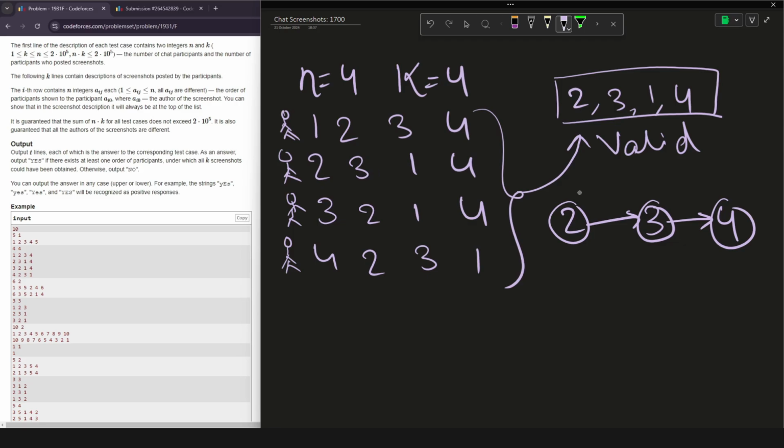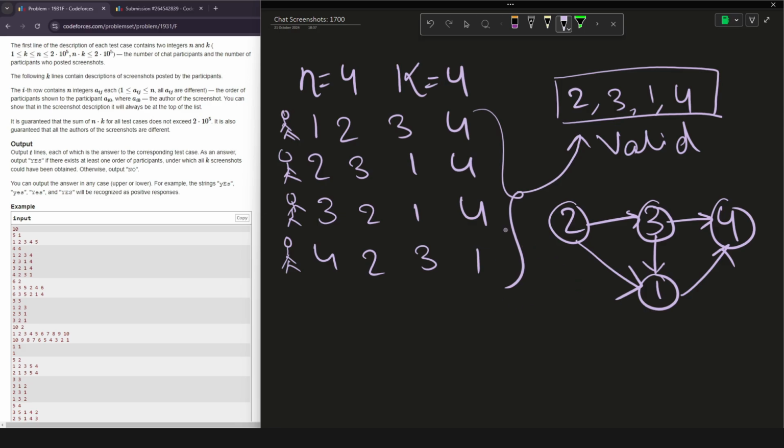Similarly from 3 to 1, and then from 1 to 4, right? Then from 2 to 1, and then from 1 to 4, which is already done. Then at last 2 to 3 and 3 to 1. 2 to 3 done and 3 to 1 is already done too, right?